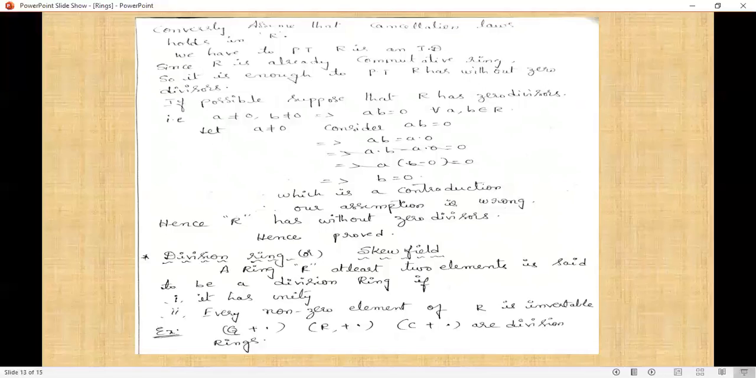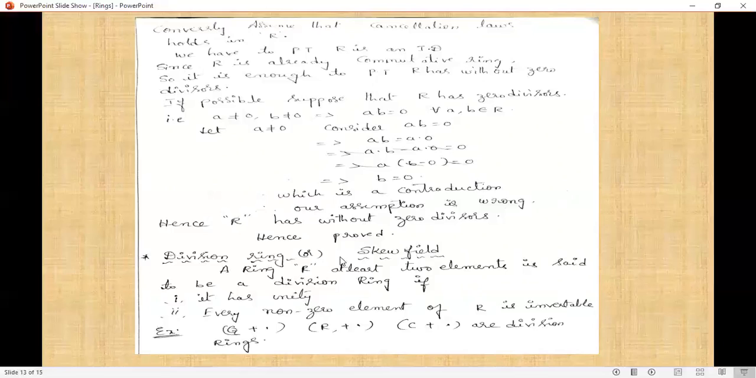This implies ab equals a times 0, which implies ab minus ac equals 0, which implies a times (b minus c) equals 0, which implies b equals 0, which is a contradiction, since we took a not equal to 0 and b not equal to 0. Therefore our assumption is wrong. Hence R has no zero divisors. Hence proved. Therefore, a commutative ring is an integral domain if and only if it satisfies the cancellation laws.